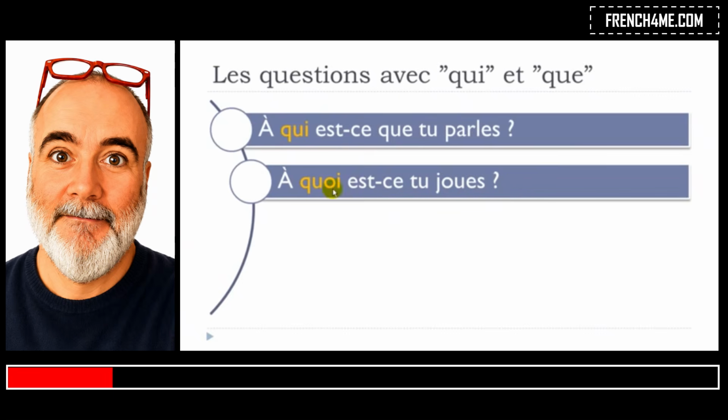I assume that you will tell me, oh, have a look at that. What on earth is going on? Why do we have this quoi and not que? Okay, well, because that's the rule in French. If you want to construct a question like here with que, but then it is constructed with a preposition, then que will change and then it will become quoi. Okay, that's the reason why. Qui doesn't change, que will be transformed into quoi. So that's the reason why here we've got à quoi est-ce que tu joues?